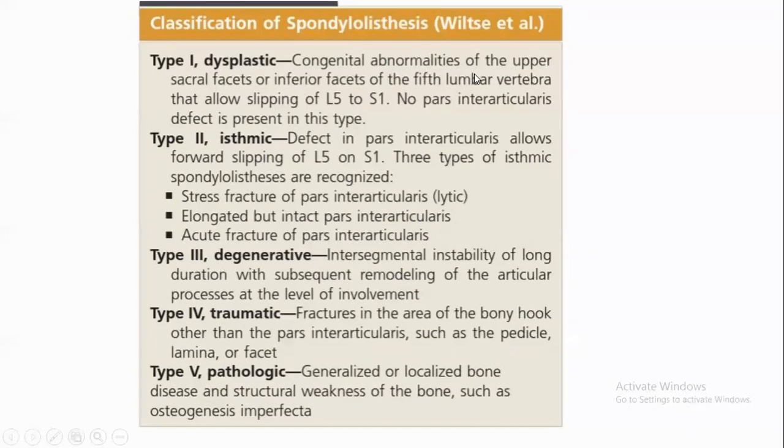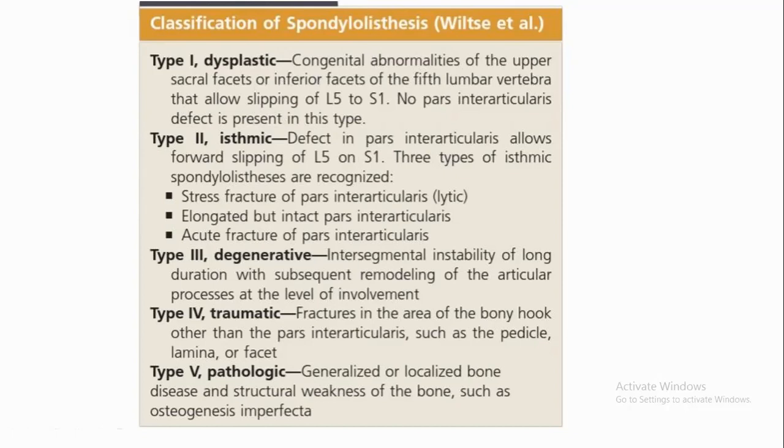Dysplastic is more of developmental abnormalities of the L5 vertebra and S1 vertebra. I will explain it later also. But here there is no pars interarticularis defect. Only congenital or developmental abnormality of the L5 vertebra and S1 vertebra causes slippage of L5 over S1.